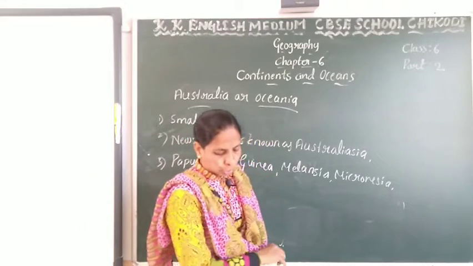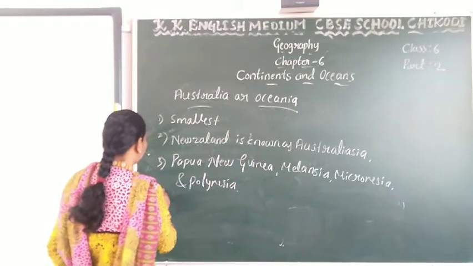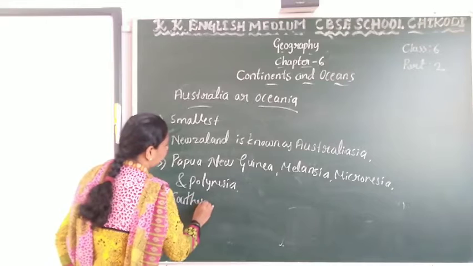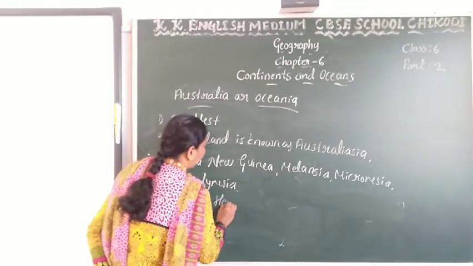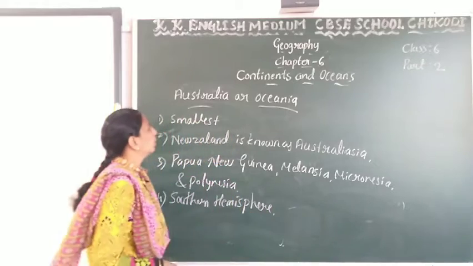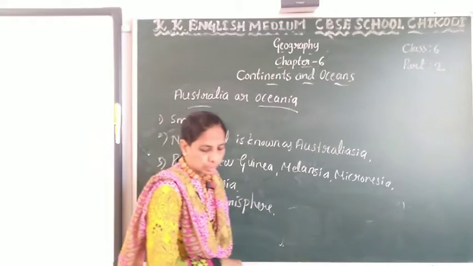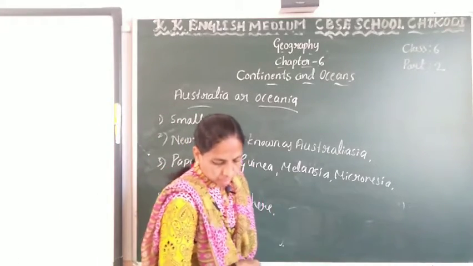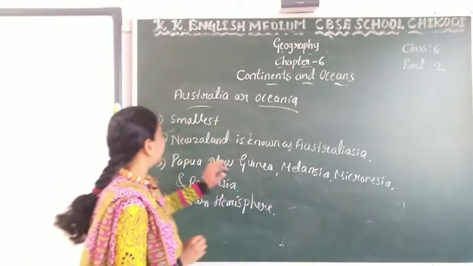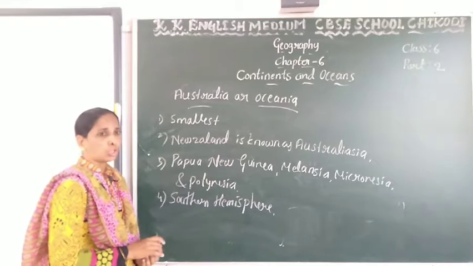Australia lies in the southern hemisphere. It is the Australia continent, Australasia or Oceania.